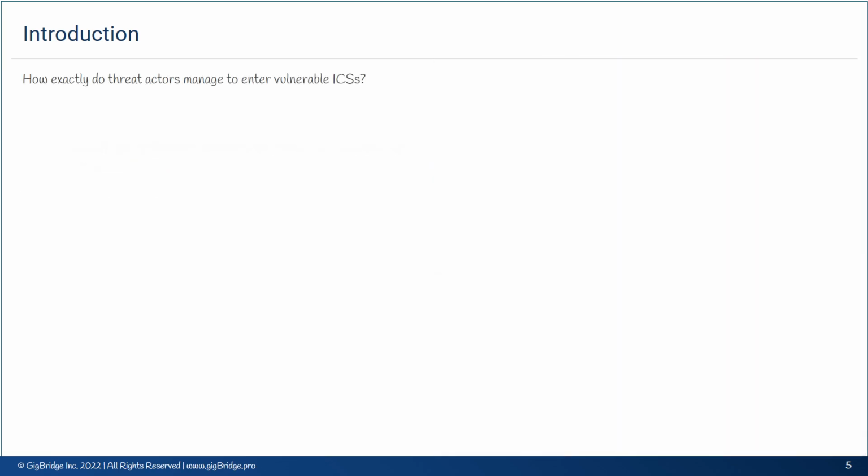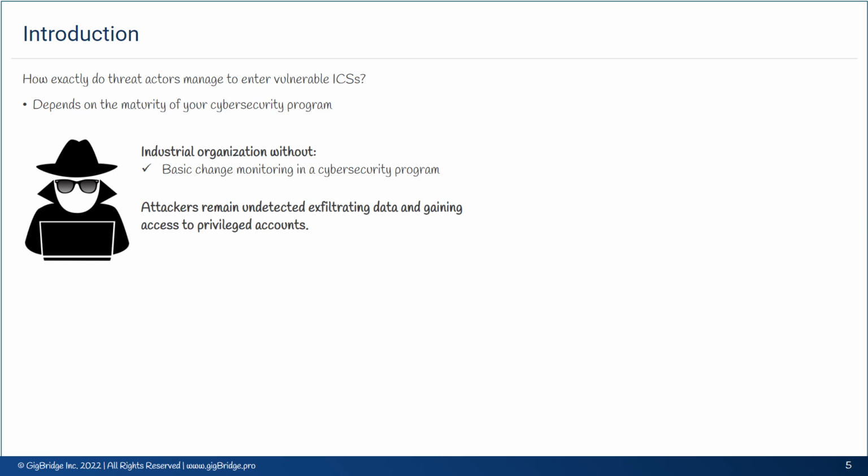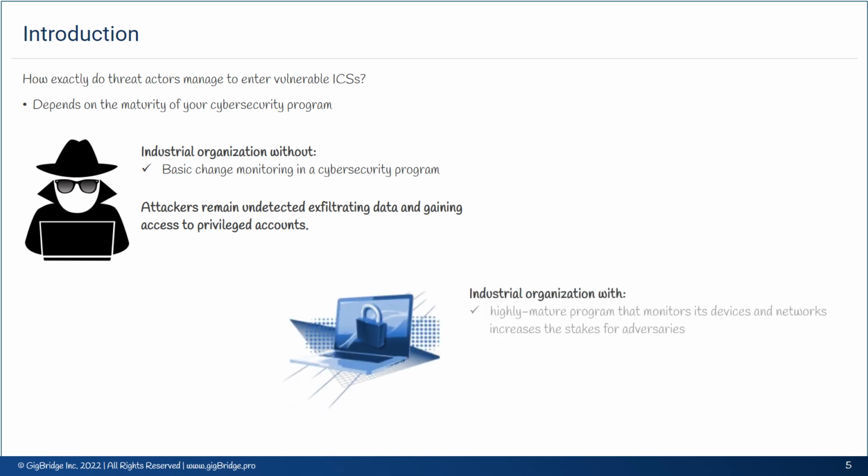So how exactly are threat actors managing to enter vulnerable ICSs? It depends on the maturity of your cybersecurity program. For example, attackers have low-hanging fruit to pursue if an industrial organization doesn't include basic change monitoring in a cybersecurity program. Attackers can remain inside the industrial network undetected, exfiltrating data and gaining access to privileged accounts. On the flip side, a similar organization with a highly mature program that monitors its devices and networks increases the stakes for adversaries, wherein the initial access and surveillance operations will be detected before damage can be done.